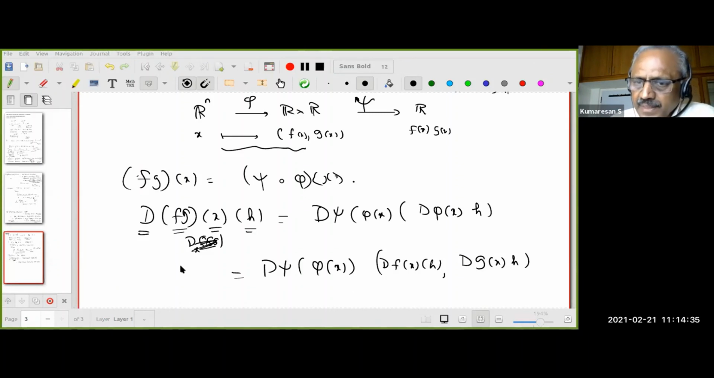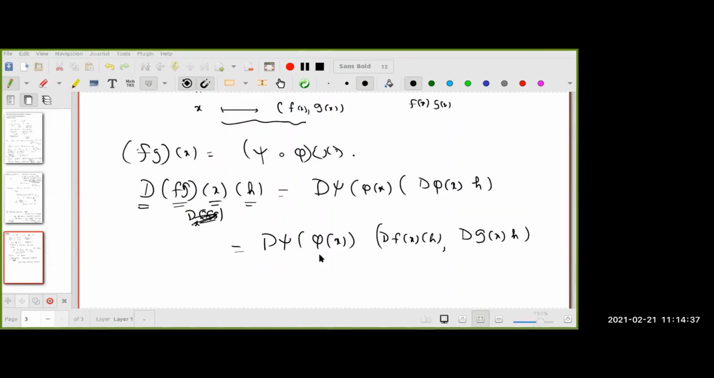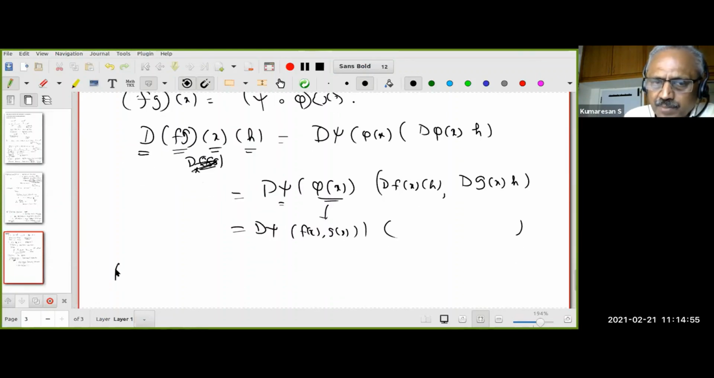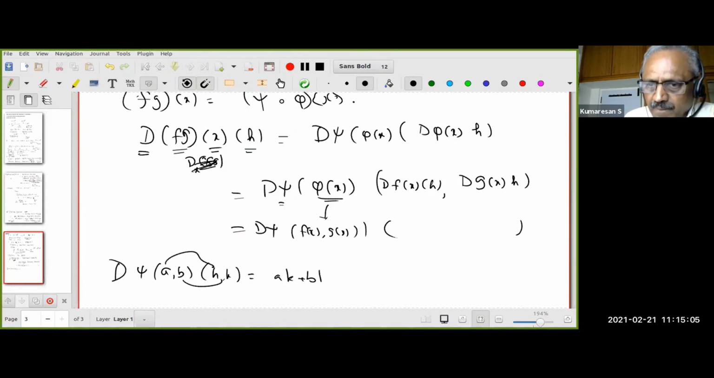Now, this xi is a multiplication map. What is d xi at phi of x? That is (f(x), g(x)). Notice that I am writing phi of x as (f(x), g(x)), and that should operate on this. So how did the derivative operate? Multiplication map, let me just recall. D xi at (a,b) acting on (h,k) was ak plus bh. Do you understand this? Therefore, this is the multiplication map derivative acting on these two vectors.